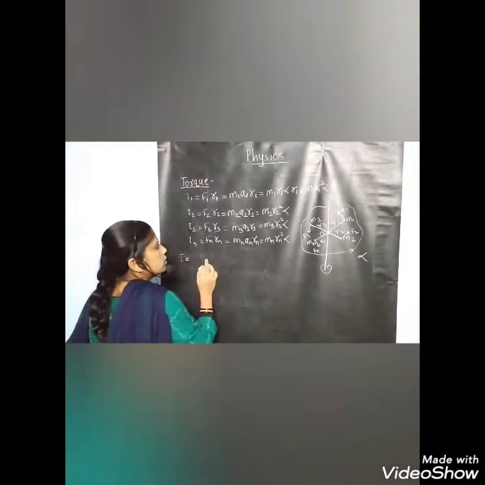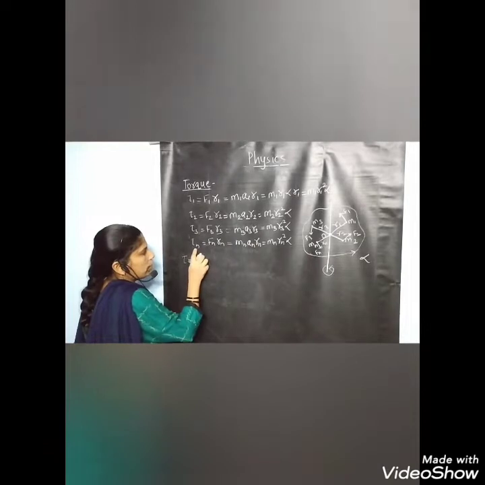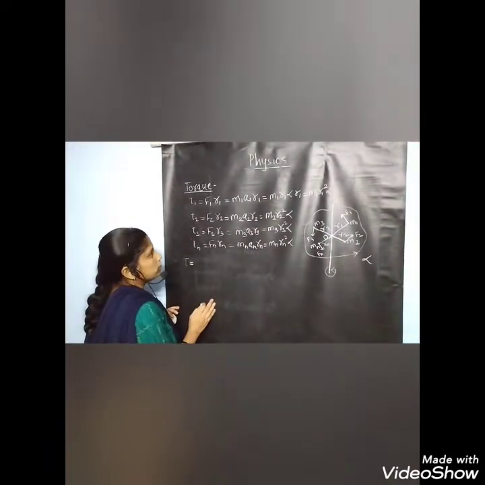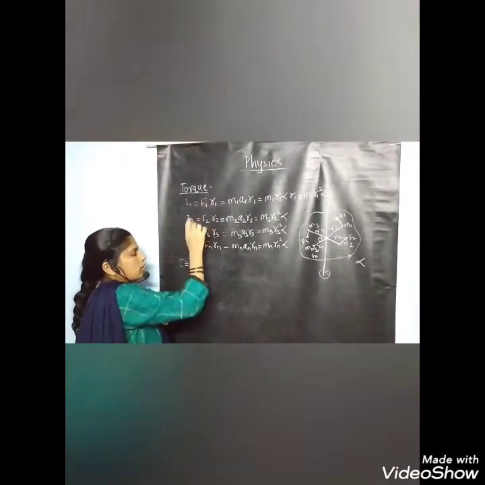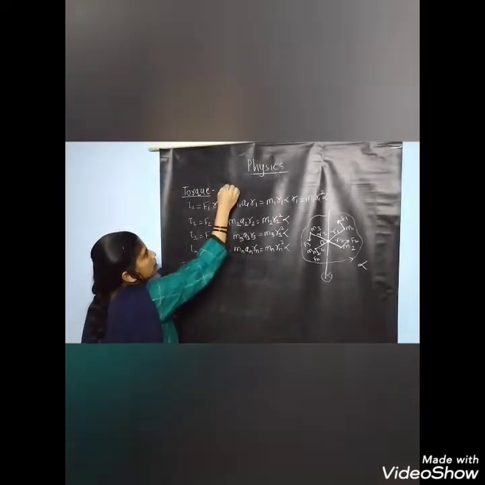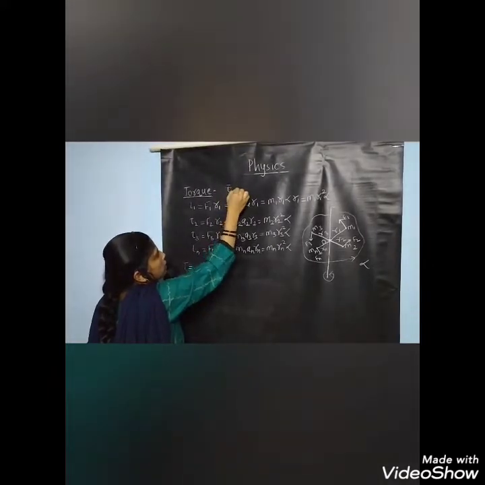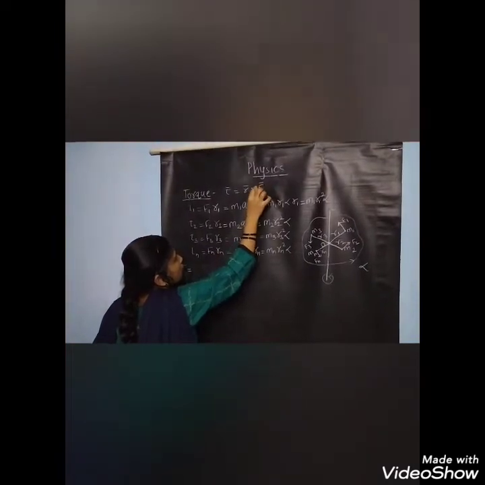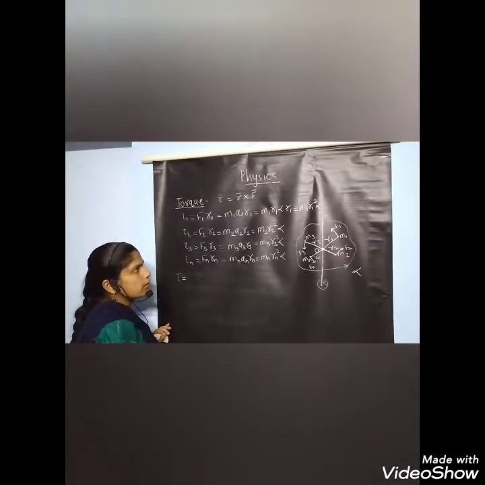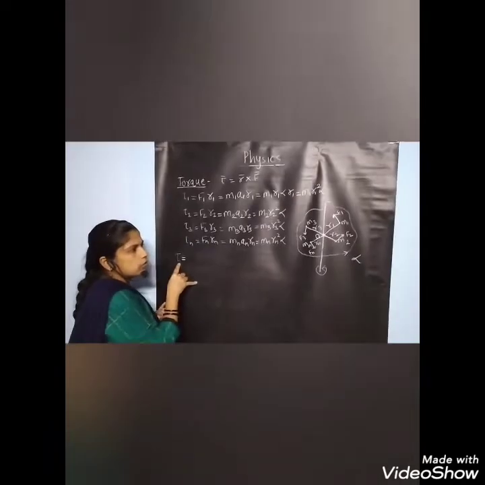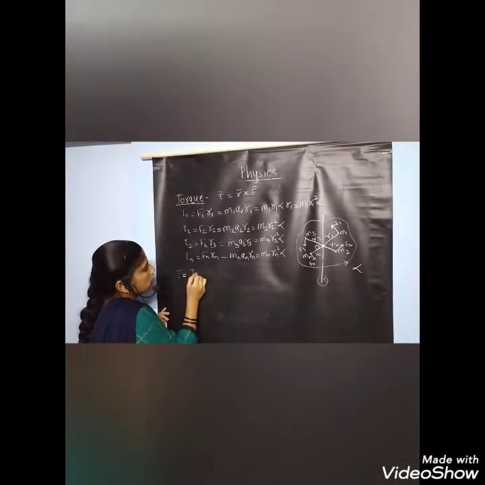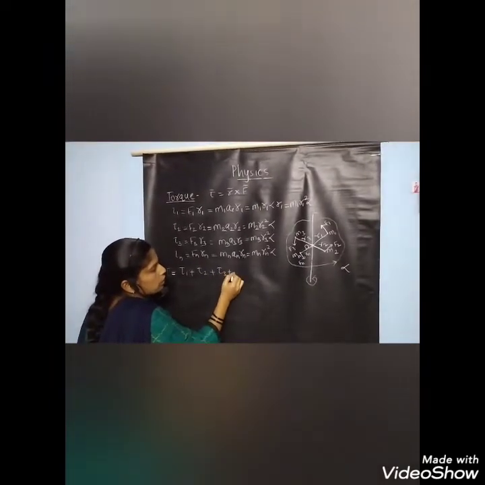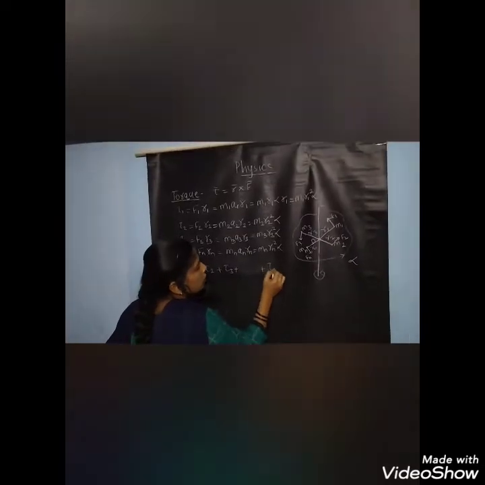In this way we are getting a number of torques, but now we have to find out the total torque. It is equal to the sum of all torques. Torque is a vector quantity, and the equation for torque is tau bar equals r bar cross f bar. Here we have to find the total torque, which is tau 1 plus tau 2 plus tau 3 up to tau n.